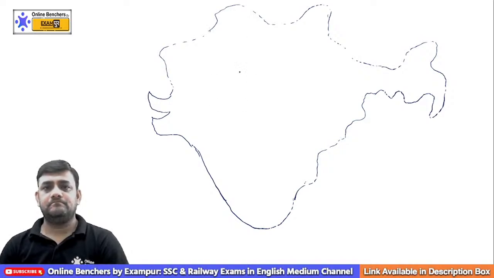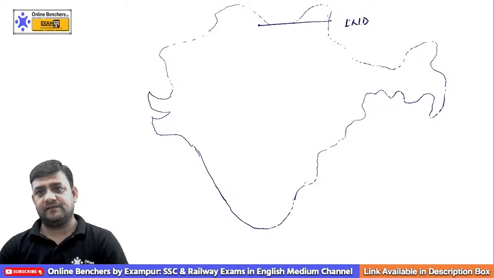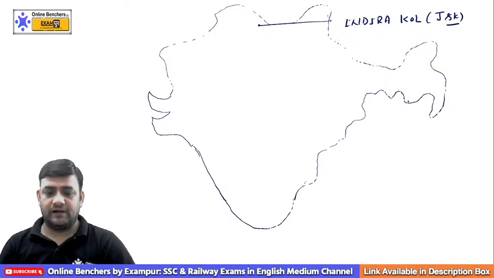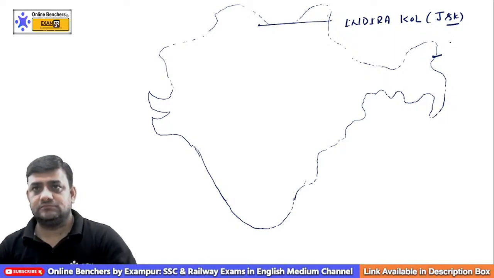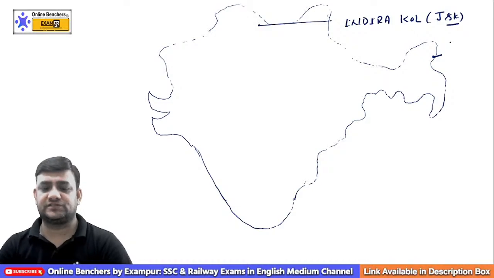If you talk about the northernmost point of India, that is called Indira Col. This is in J&K. If you come to the easternmost, it is going to be Kibithu.